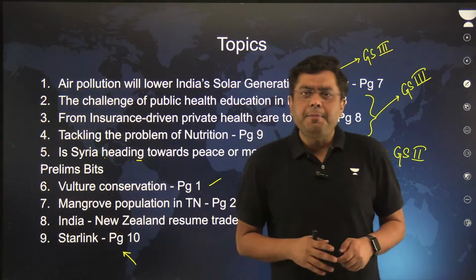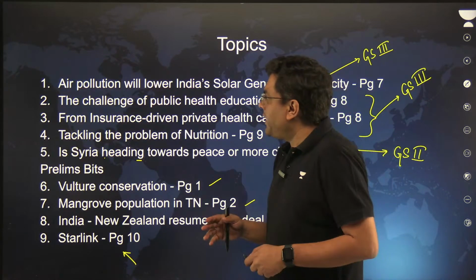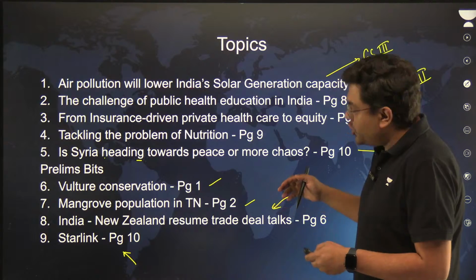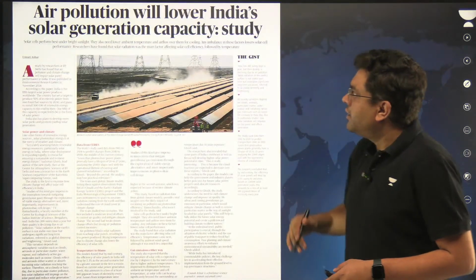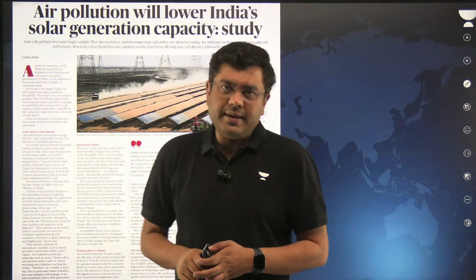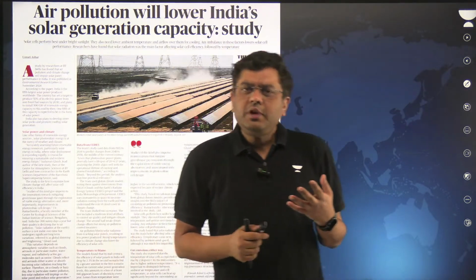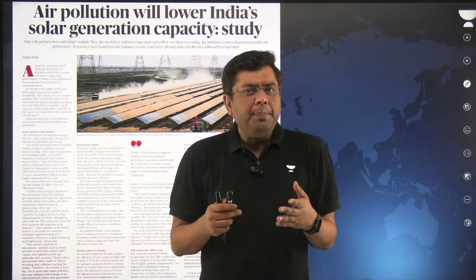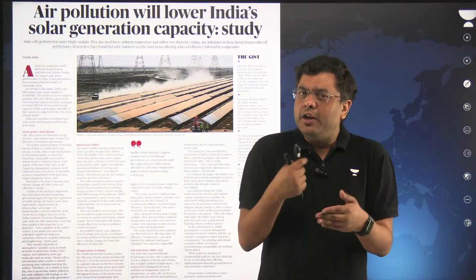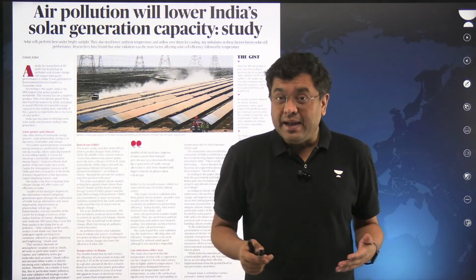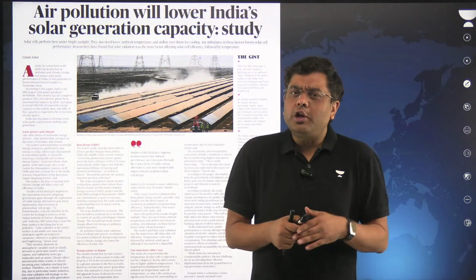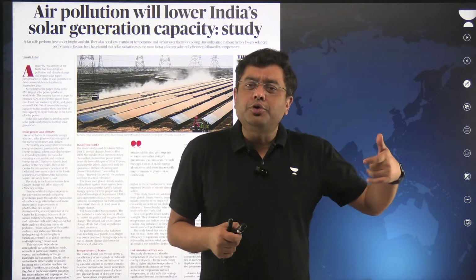Now starting with the first topic of the day. So when we talk about the first topic, it is about air pollution and how it will end up lowering the solar generation capacity. Now, solar power is referred to as an energy of the future, particularly when we talk about a country like India. Now, India has got a lot at stake when it comes to solar energy.